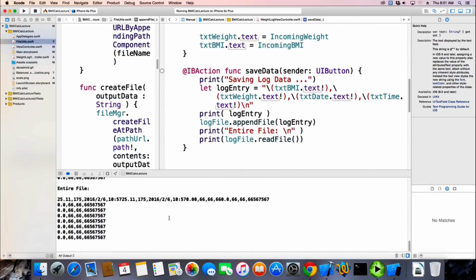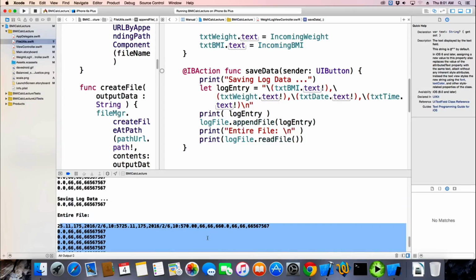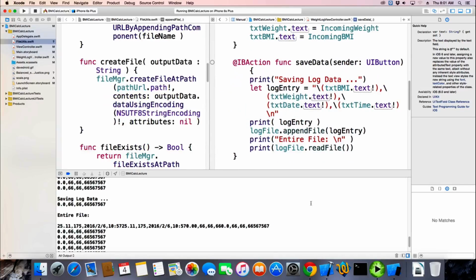But the next thing I came up with was, because I have this data here that initially was bad, I really need to get rid of this. And so it would be nice, or if my log file gets too big, I want to clear the log, I want to destroy all the old data. So I want to add some functionality to my view so the user can clear and destroy the log file.